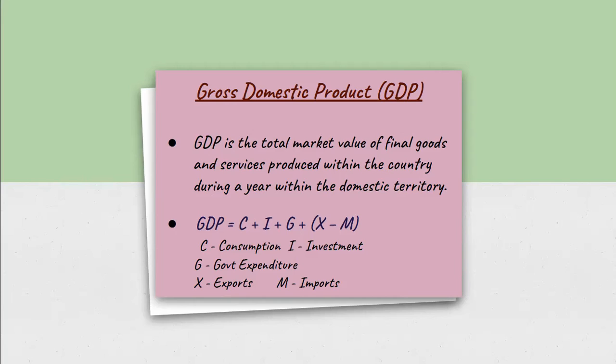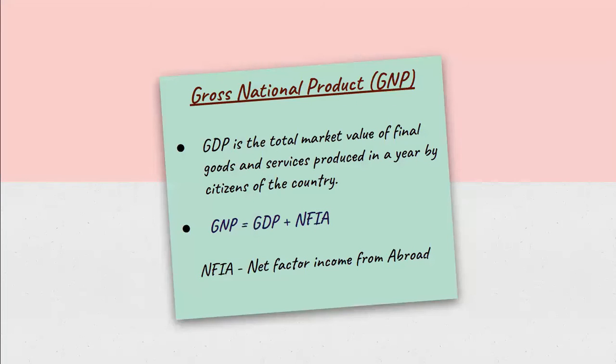Now we have subtracted imports because all the other things, that is consumption, investment, government expenditure and exports, are adding money to the country. But when we are importing something, we are sending our money outside of that country. That is why here we are subtracting imports. Now let us move to the next concept, that is gross national product.